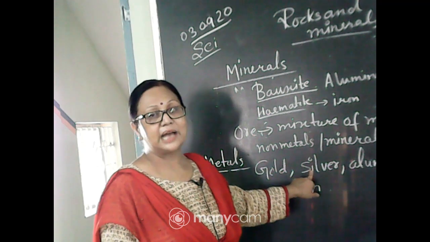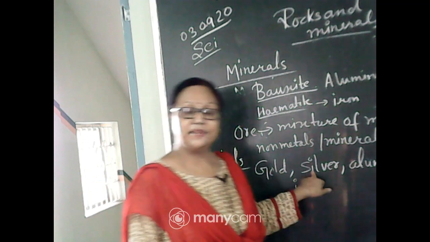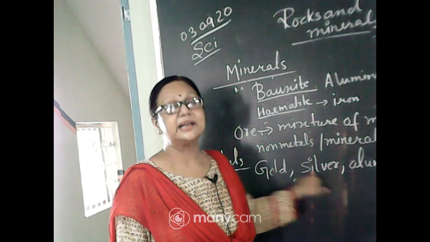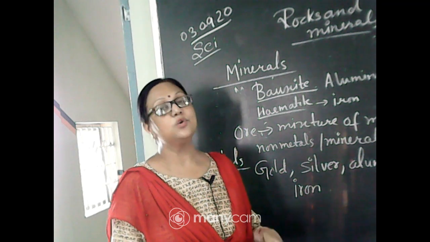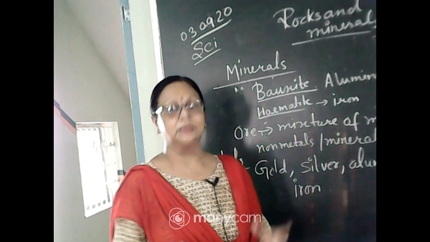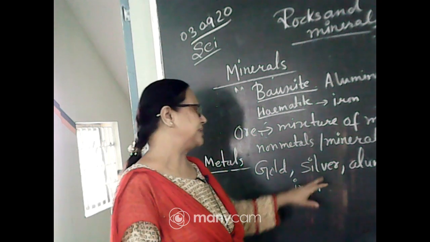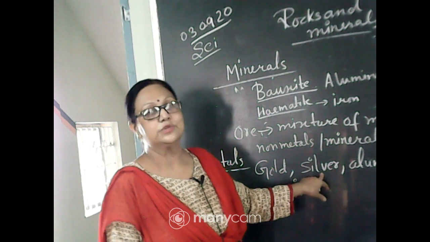Silver has two kinds of uses. Silver is used for jewelry, and silver is also the best conductor of electricity. So when we make something very precious or good electrical appliances, sometimes silver wires are used. Even in the laboratory we use silver wires.